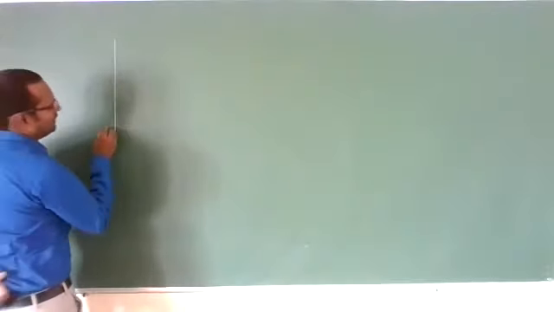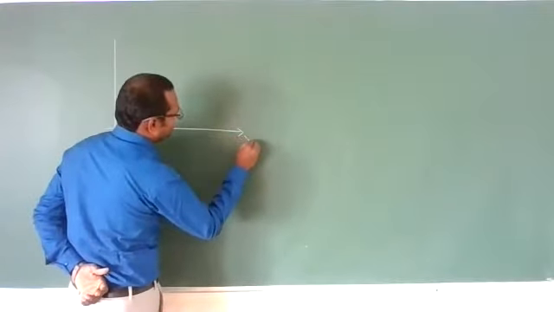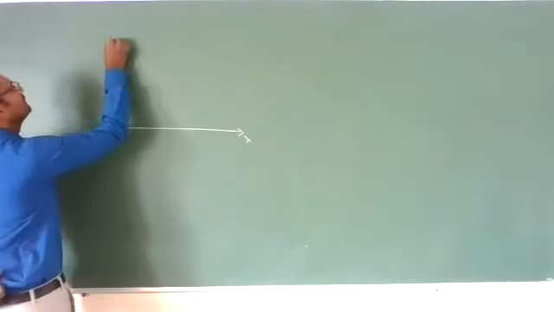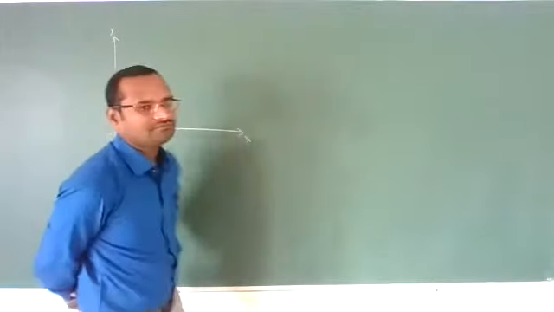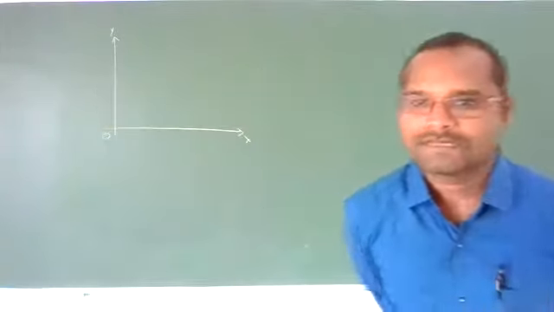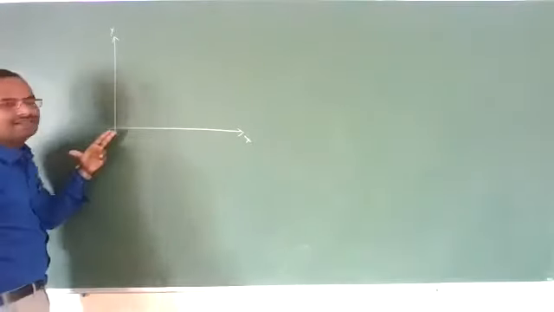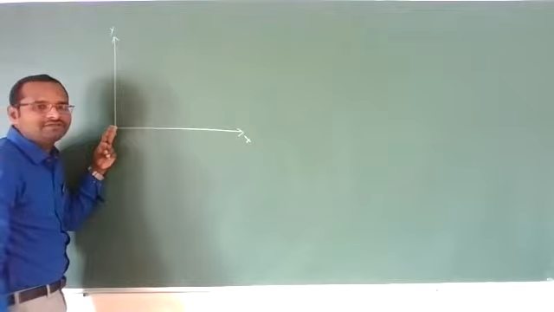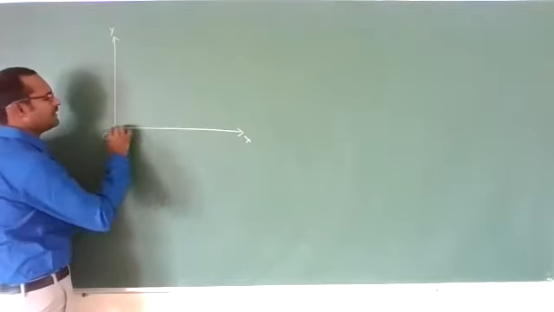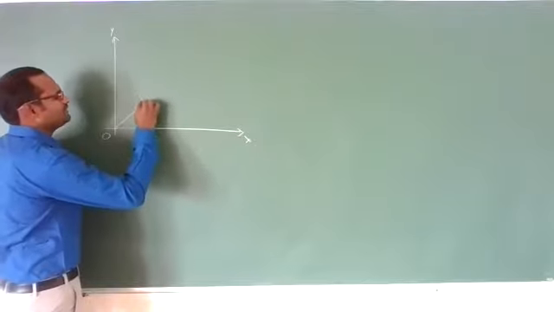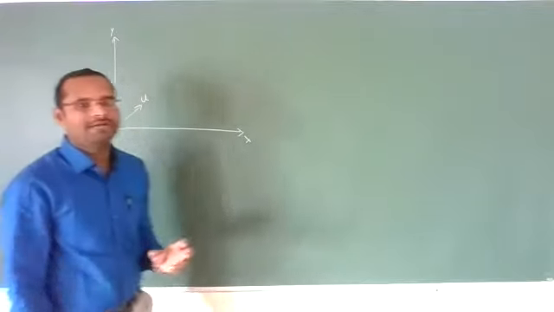Let us imagine this is our XY coordinate plane. Here is the origin. Imagine that here there is a gun and this gun is firing a bullet. Let us imagine the bullet moves like this with some initial velocity u.